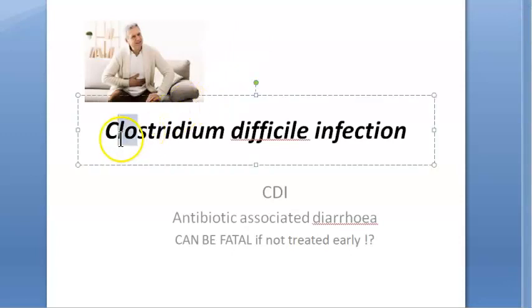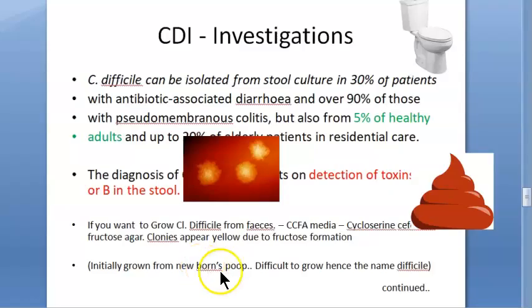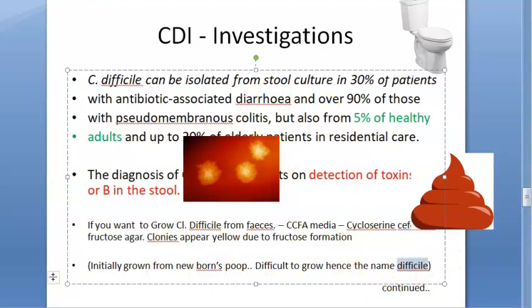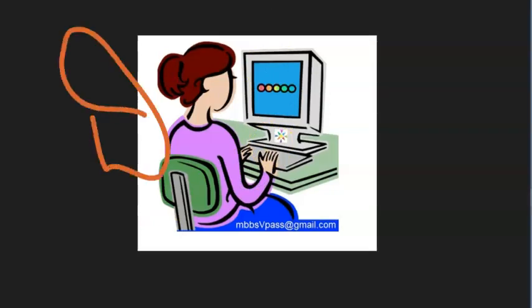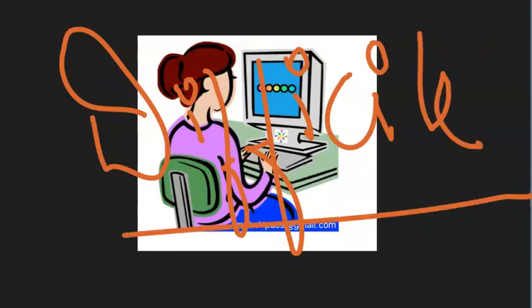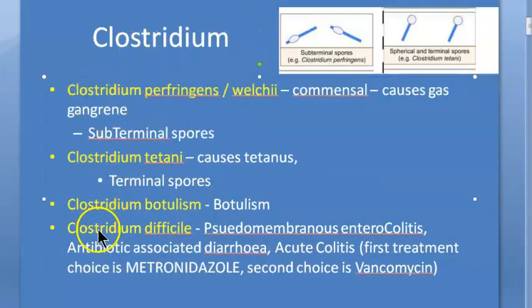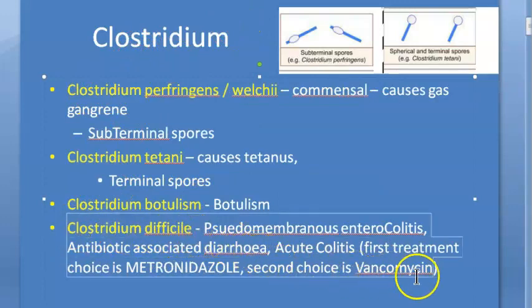Okay, so we have covered Clostridium difficile infection in this video. Please look at it again as a revision. Okay, bye-bye. Remember, people, why this word difficile has come: initially when they tried to grow it, it was difficult to grow. They used this word difficile. So from the word difficult only it has come. So remember, there are many types of Clostridium bacteria. In this video we looked at this one, Clostridium difficile. Okay.